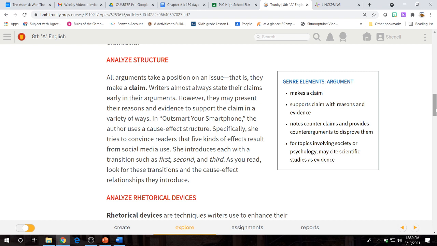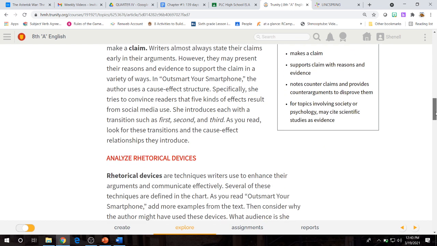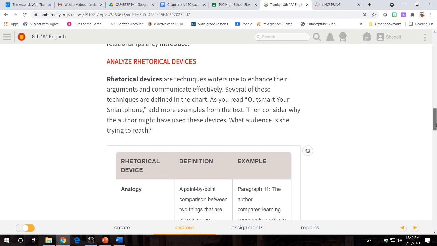In Outsmart Your Smartphone, the author uses a cause and effect structure. Specifically, she tries to convince readers that 5 kinds of effects result from social media use. She introduces each with a transition, such as first, second, and third. As you read, look for these transitions and the cause and effect relationship they produce or introduce.